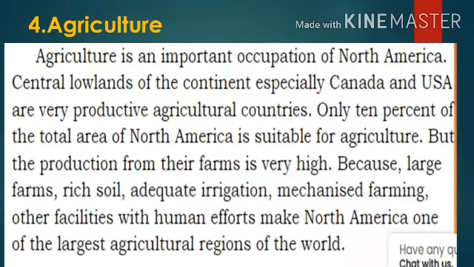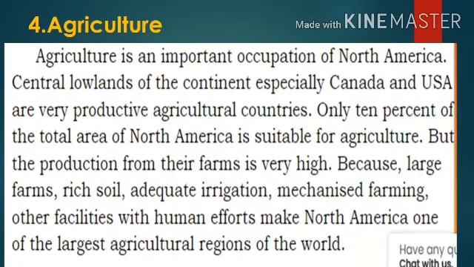Students, listen. North America is one of the best examples for the world because they have only 10% area. In that 10% area they use large farms, rich soil, mechanized farming, fertilization and adequate irrigation. So their production is very high. Land is very little but production is very high. So this is the best example for the world. North America has less land.